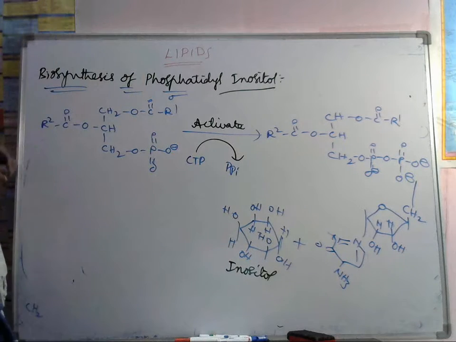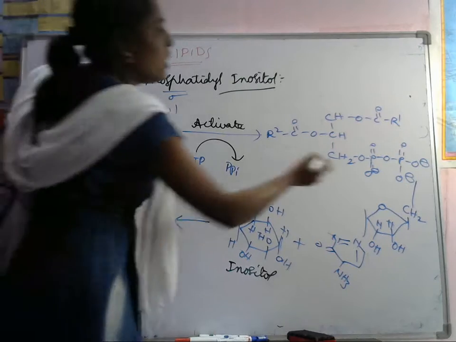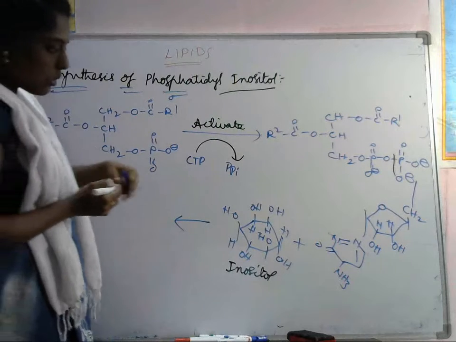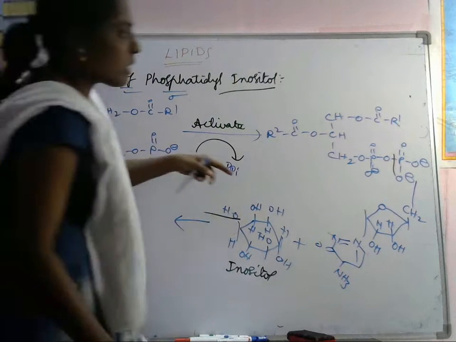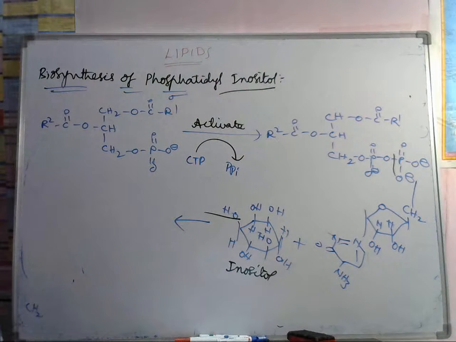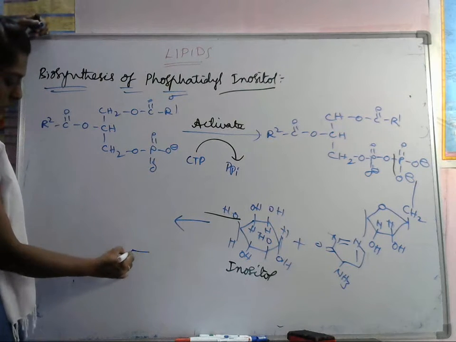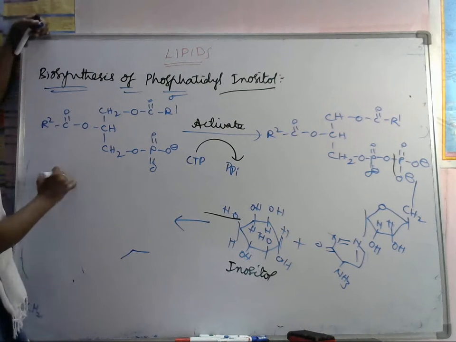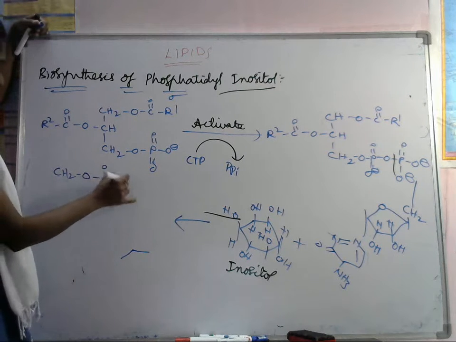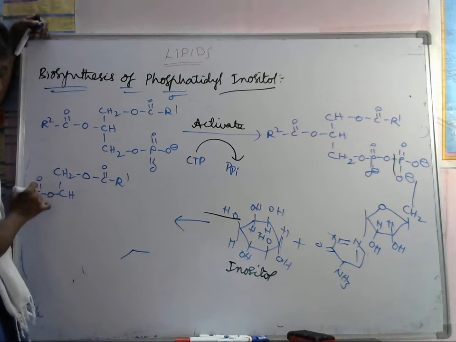Next, here this bond will break. It removes OH, and here that part. And what will happen here? This inositol. We'll write first CH2 O C double bond O R1, and here CH is there. Here we are having O C double bond O R2.